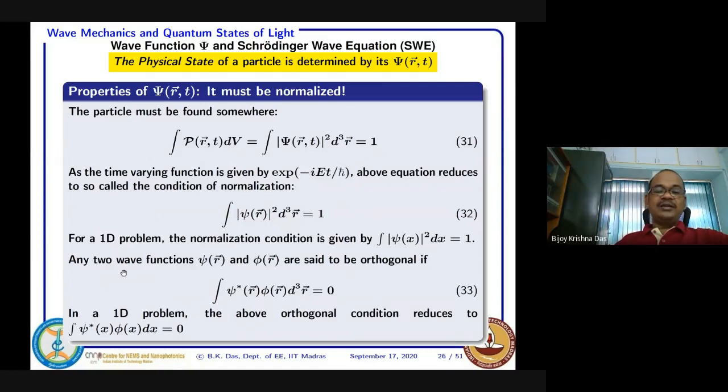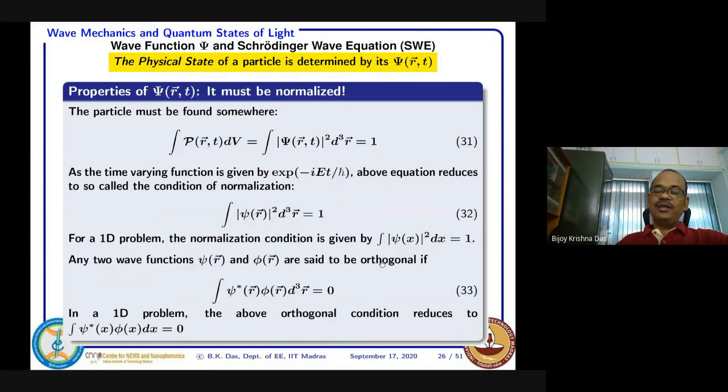And the next thing is that suppose you have any two wave functions, psi r and phi r, for the same quantum system, and both can be solutions of the Schrödinger wave equation. They are said to be orthogonal, and normally, as we'll see, any solutions coming out of the Schrödinger wave equation for the same quantum system must be orthogonal.